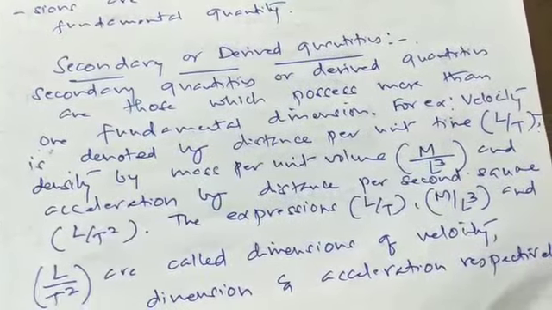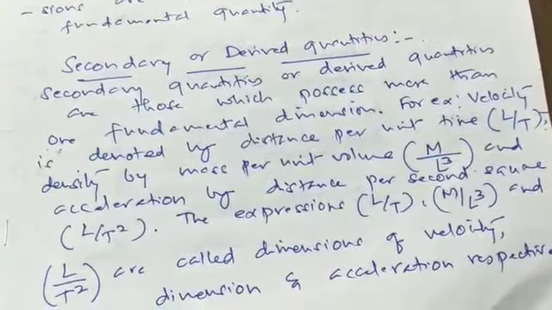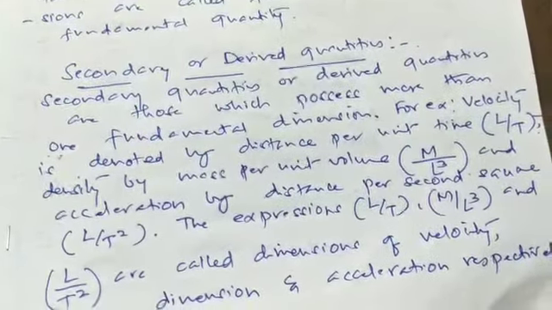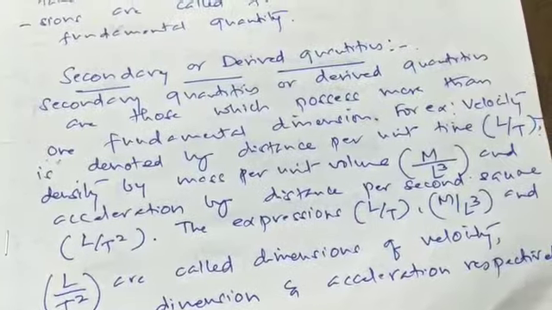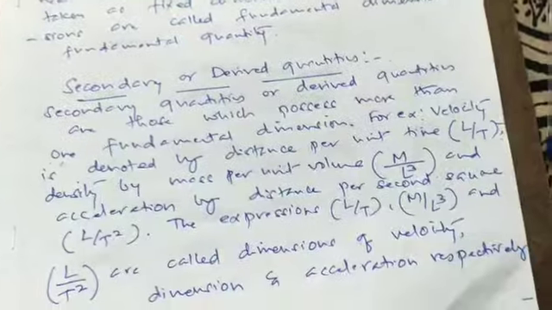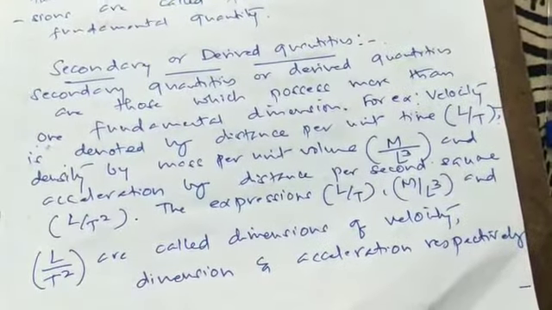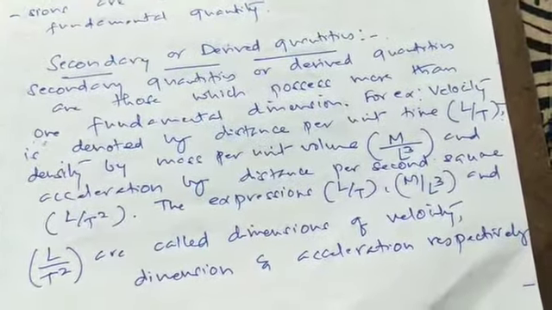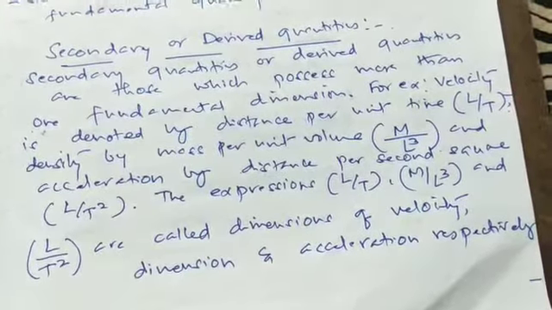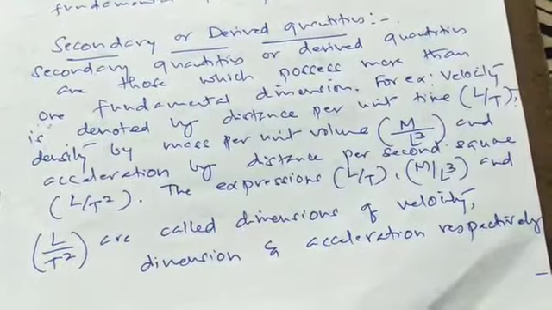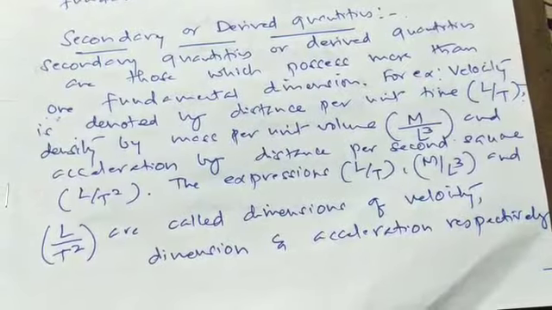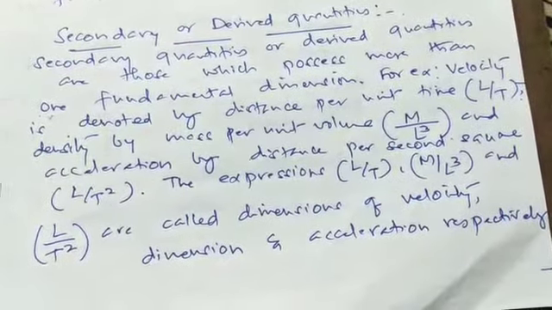So secondary or derived quantities are nothing but the quantities which are basically derived from the fundamental quantities. These are the quantities which are derived from the fundamental dimensions, like L, M and T. For example, if you take velocity, what is velocity? Distance or displacement by time. Displacement is given by length and time is given by T. So therefore the dimensions are L by T.